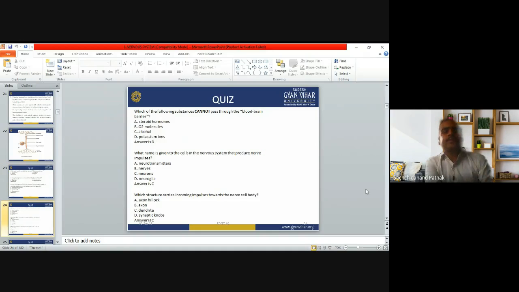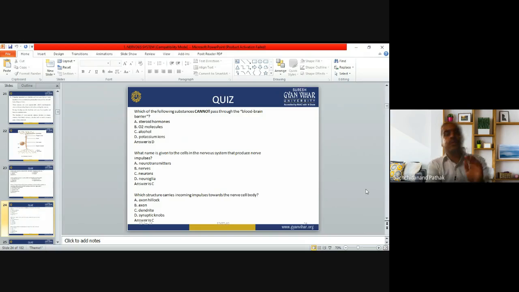Next question. Which of the following substances cannot pass through the blood-brain barrier? Most important things. So first know what the blood-brain barrier is. The blood-brain barrier is protecting the blood vessels of the brain.